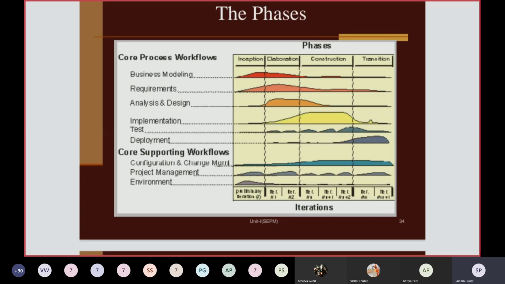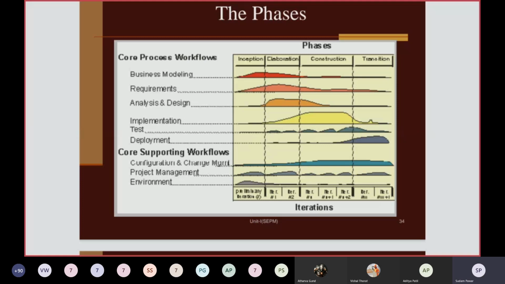Construction means you have done the implementation of your software and tested it, then we move towards the transition phase. The transition phase also has more than 1 iteration: the first version will be released, and as per the customer's feedback, the second iteration will be released, and so on. This is the transition phase.